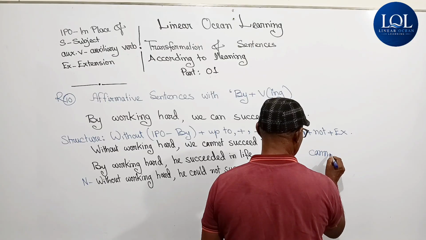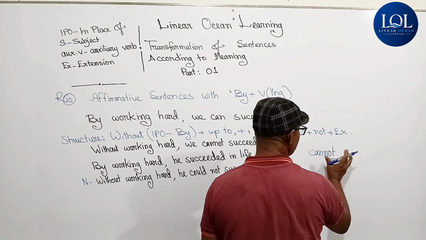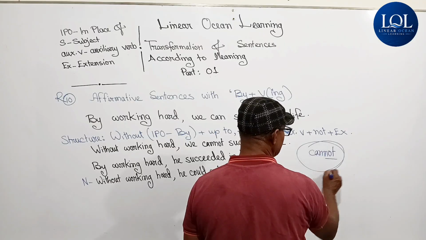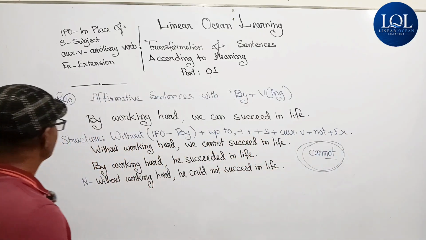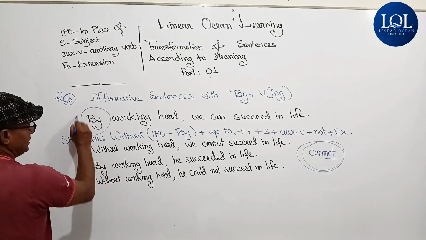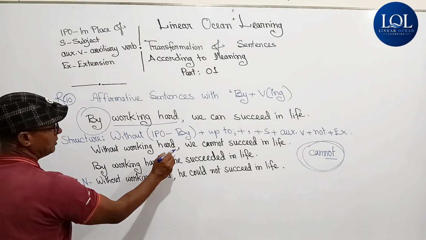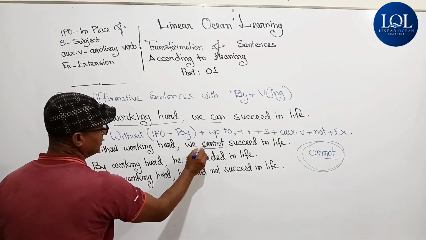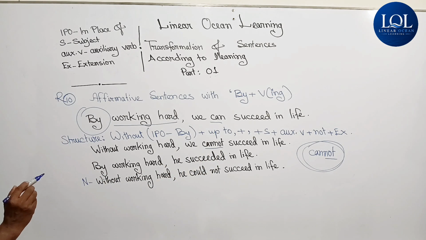Other than this auxiliary verb, all the nots will be separated from the auxiliary verb. Can is the only auxiliary verb that takes the not with it, plus extension. Without in place of by, then up to comma is working hard. So without working hard, comma, we with can, not coming together, cannot succeed in life. Without working hard, we cannot succeed in life.